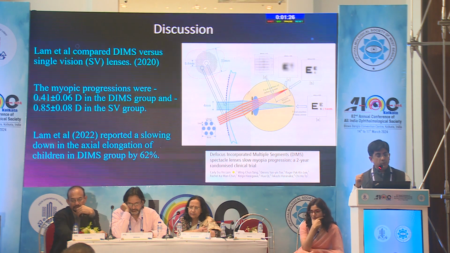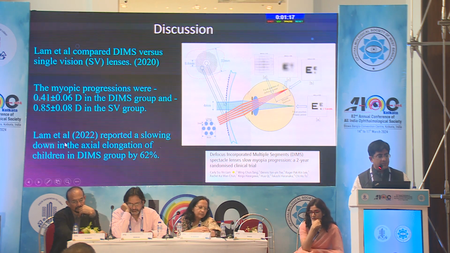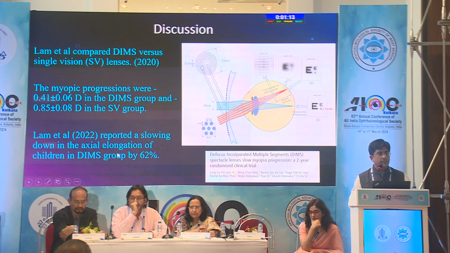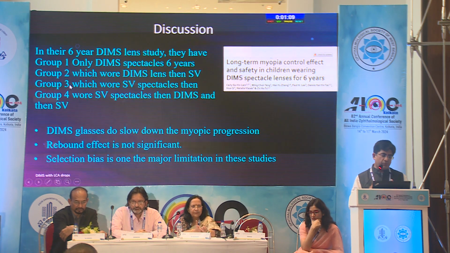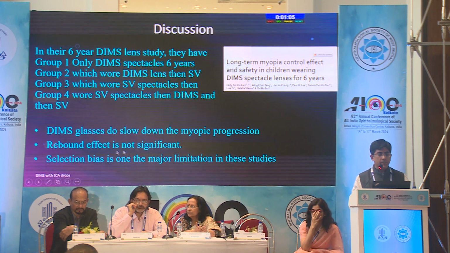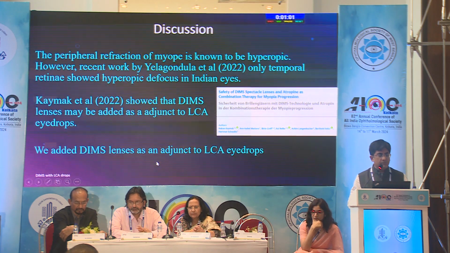Lam et al. showed that DIMS versus single vision lenses shows great progress. They showed that myopic progression was halted by DIMS lenses. There was a follow-up study in 2022. They reported a slowing down of axial length. In their final 6-year study, they compared all 4 groups, and they did show that DIMS glasses do slow down the myopic progression. The rebound effect is not significant. Selection bias was obviously one of the major limitations.